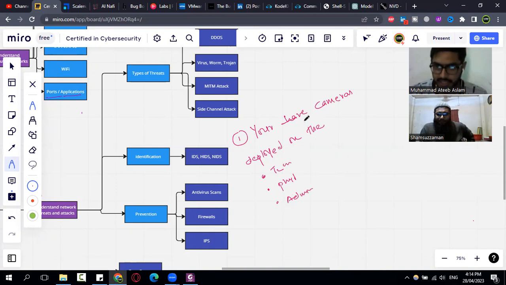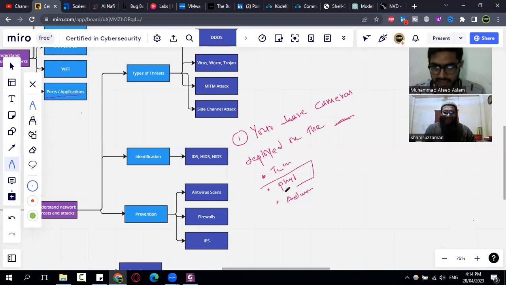Look, I will repeat the question. Your organization has cameras deployed on the perimeter of the organization, and when a person has to enter the organization, the cameras first take the image of that person, and then when the person is authenticated, only then is the gate opened for him. So what type of control is this? That is physical. Yes, exactly.